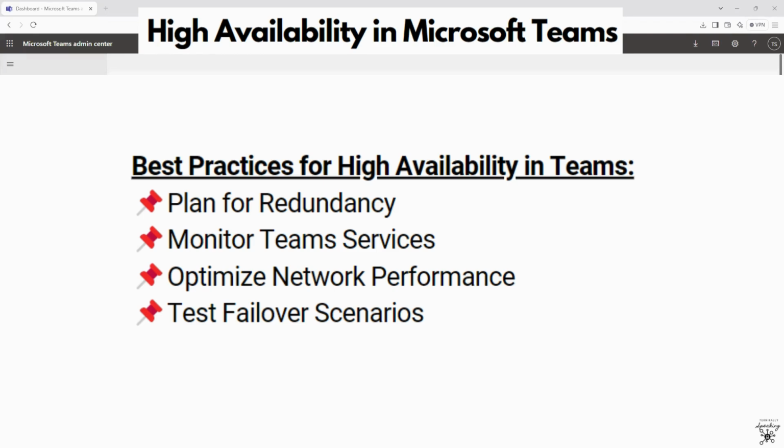Implement QoS policies for Teams traffic and use ExpressRoute for a dedicated connection to Microsoft Cloud, ensuring low latency and higher reliability. Regularly simulate failover events to ensure high availability mechanisms function as expected, and verify that users experience minimum disruption during failovers.